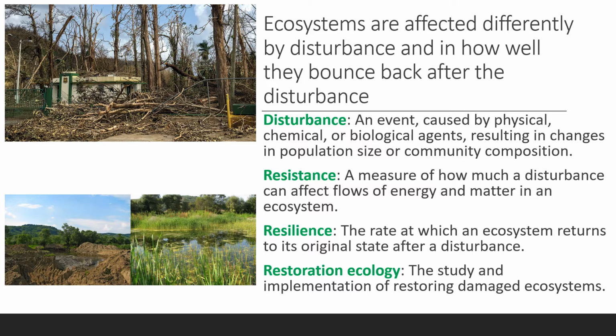So those are disturbances. Resistance, y'all, is defined as a measure of how a disturbance can affect flows of energy and matter in an ecosystem. So high resistance, y'all, means that there's little change to the ecosystem. So I want you guys to write that down. High resistance equals little change to the environment.